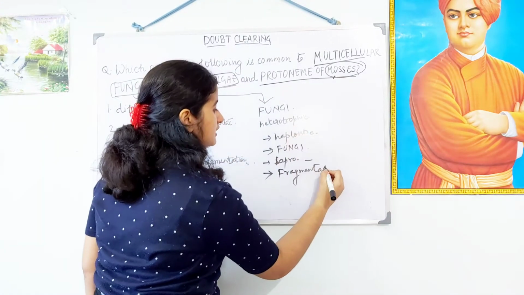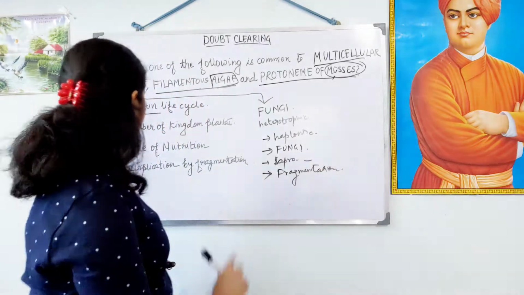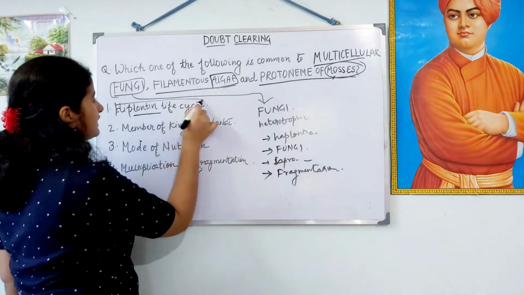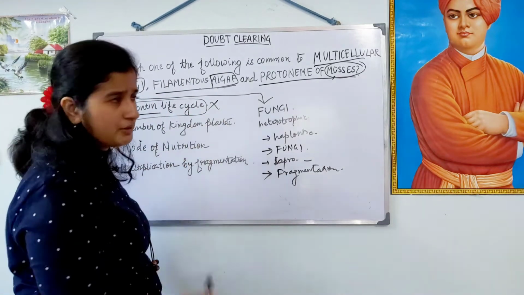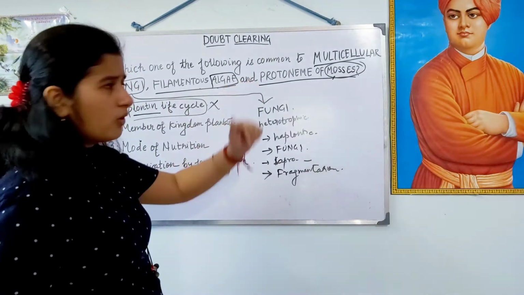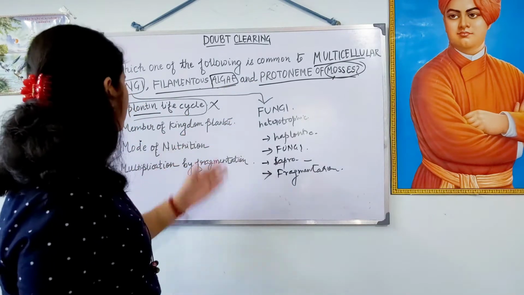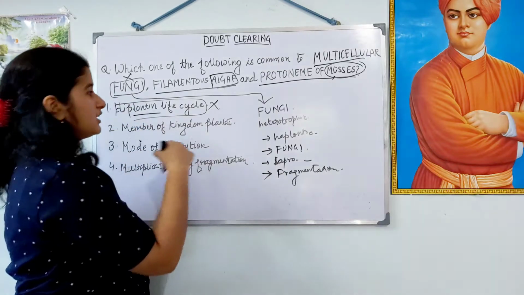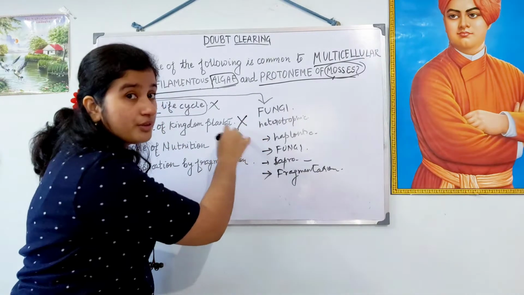So after going through all the options, we see that this diplontic life cycle, we cannot go with this option because this is contradicted by all of them. Member of the kingdom Plantae, this fungi contradicts this. So we can also not go with this option.